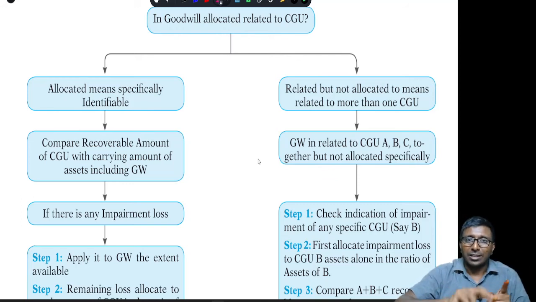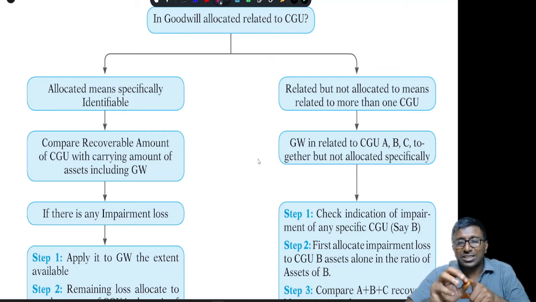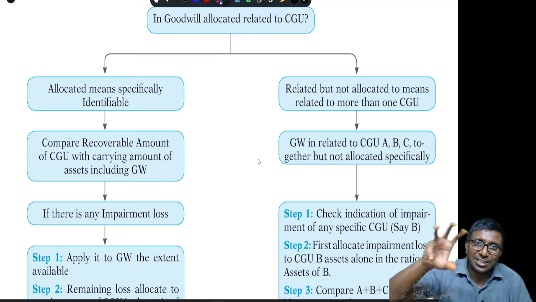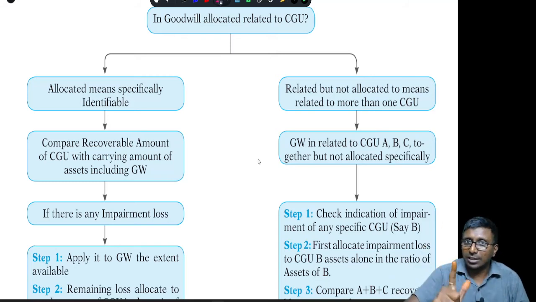If the goodwill is not specifically allocated to any of the CGUs but is related to a few CGUs, then those CGUs need not be tested for impairment every year.